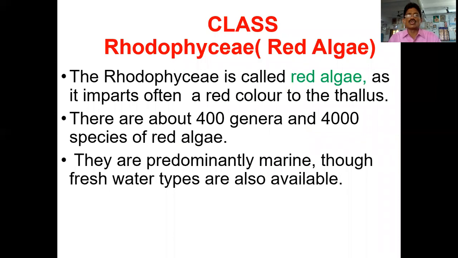Next one is the class Rhodophyceae. The Rhodophyceae are known as red algae, called red algae because of the red color of the thallus. The thallus looks red in color. There are about 400 genera and 4,000 species of red algae available in nature. They are predominantly marine forms, and some are freshwater forms.